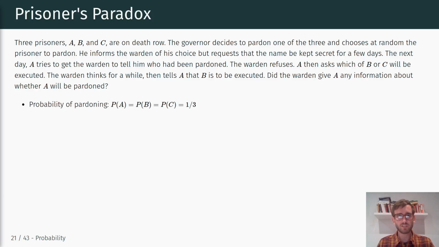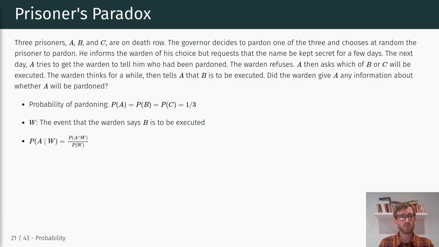So again, we start with the probability of pardoning being equal across all three prisoners, 1/3. Now W is the event that the warden says B is to be executed, right? And the question is, what is the probability of A conditional on this event, that is, observing that the warden says that B is to be executed?